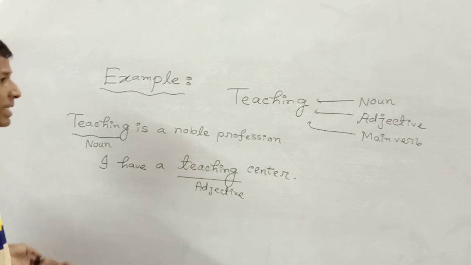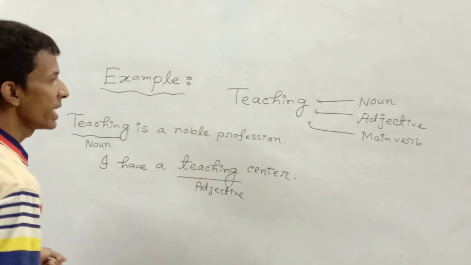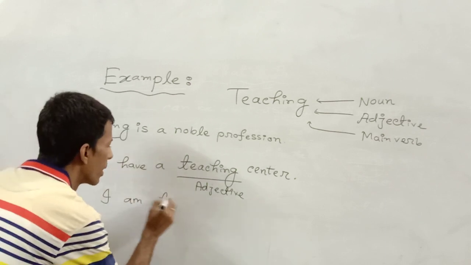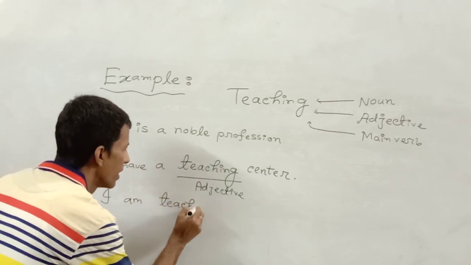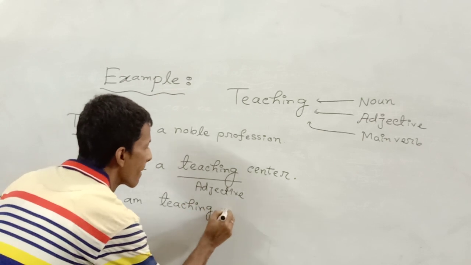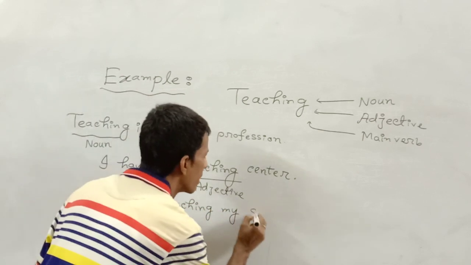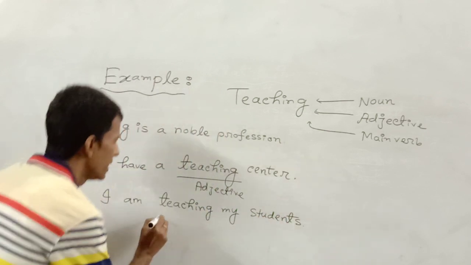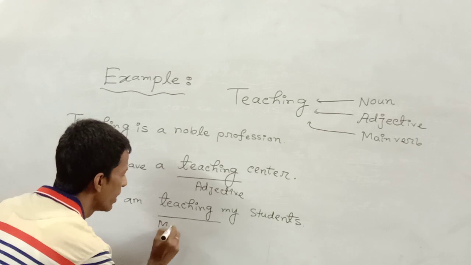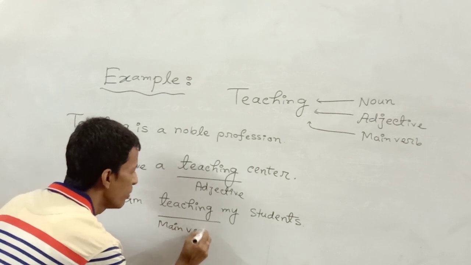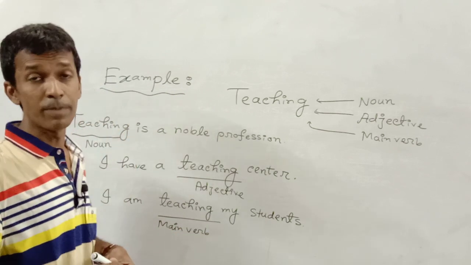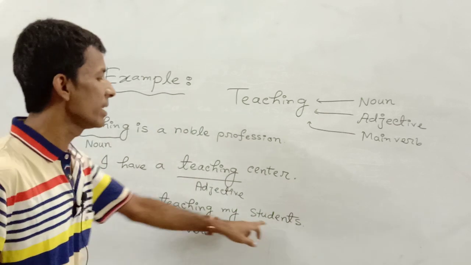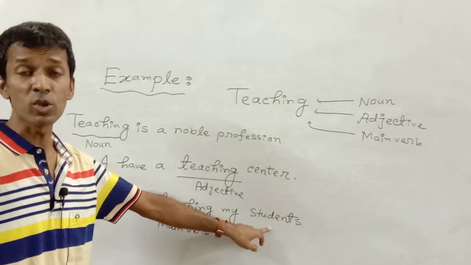Now I am going to explain in what way the same word can be used as a main verb. I am teaching my students. Here teaching is used as a main verb. The definition will help you understand: words of doing are called main verbs.